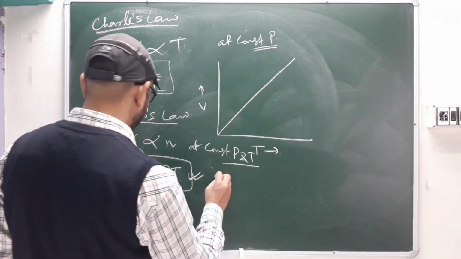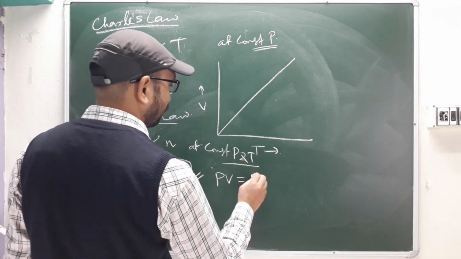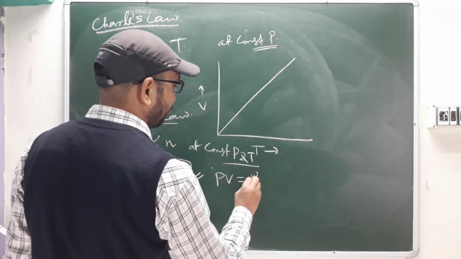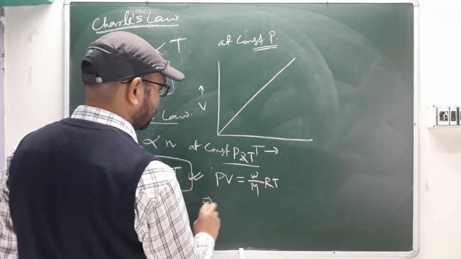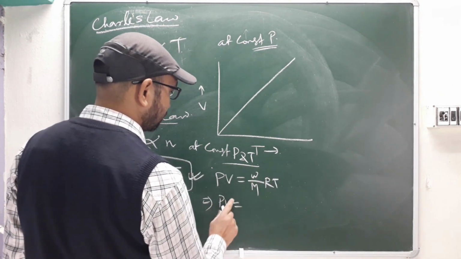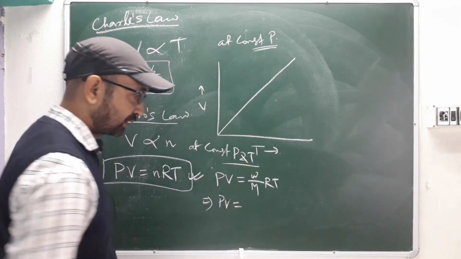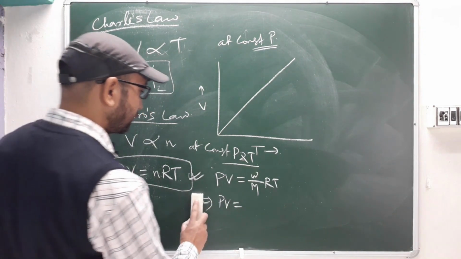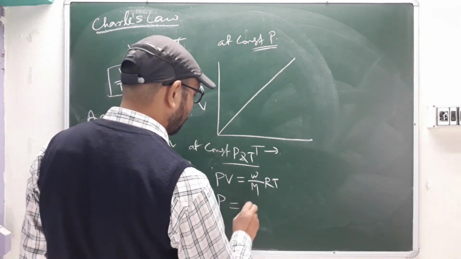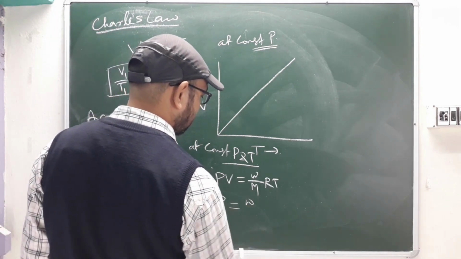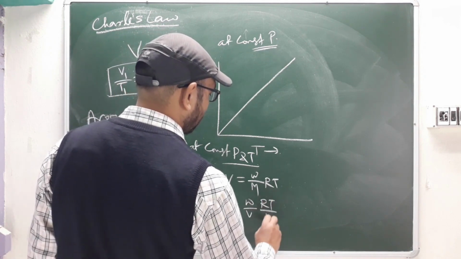This you can modify it because many times they will ask PV equal to nRT, where n is moles, right? Moles is the given weight divided by molecular weight, times RT. Just modify it. PV equal to this. Volume we will take that side. So P equal to given mass divided by volume, and then RT by molecular weight.